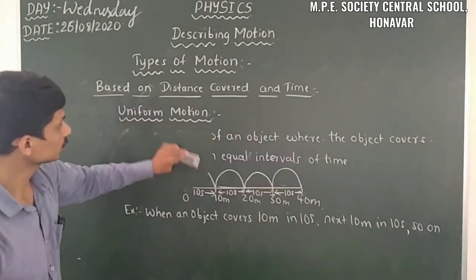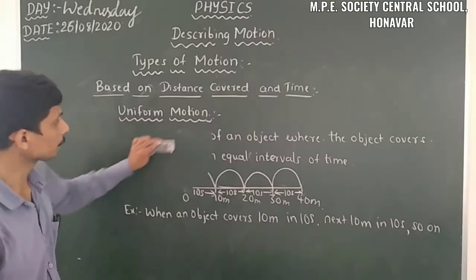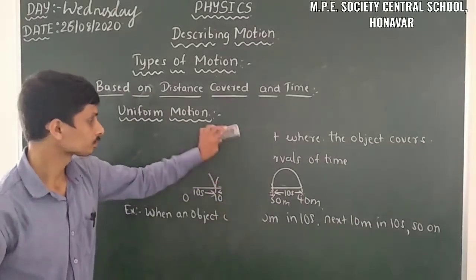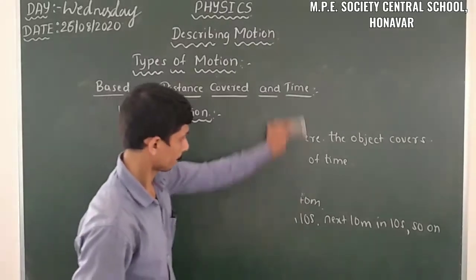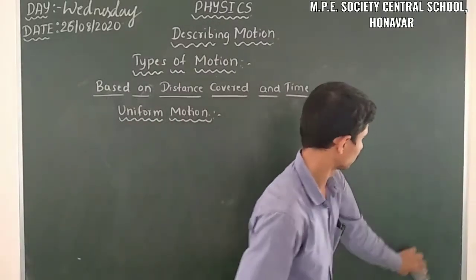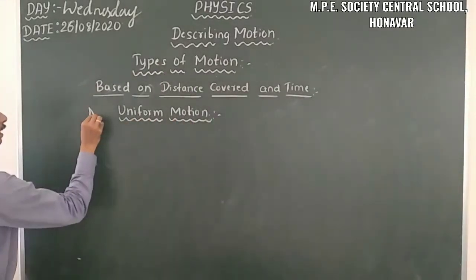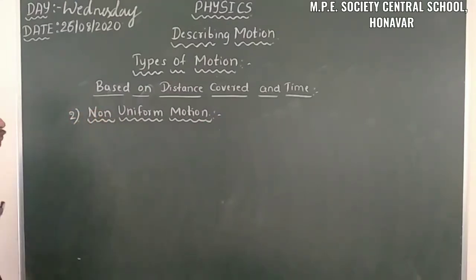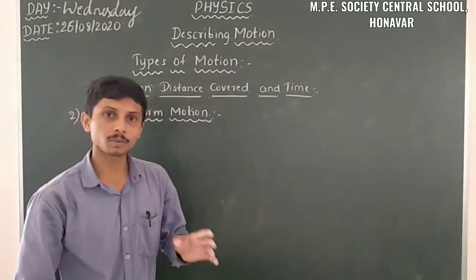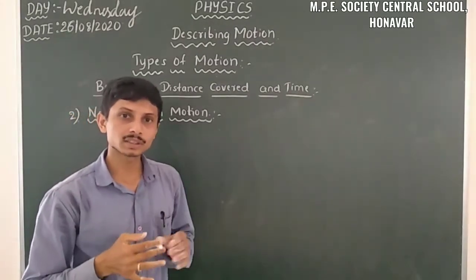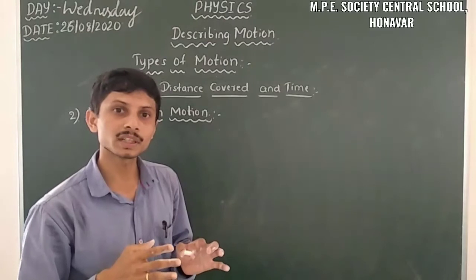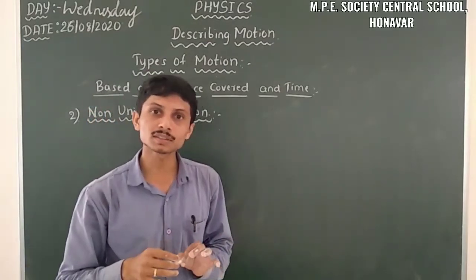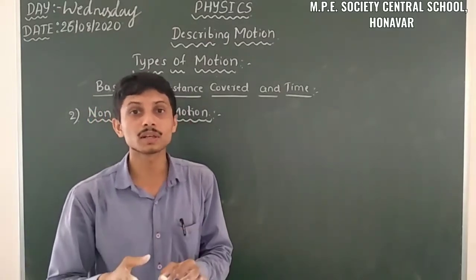Non-uniform motion is a completely opposite part of uniform motion. That means it is a motion of an object where the object covers unequal distances in equal intervals of time.